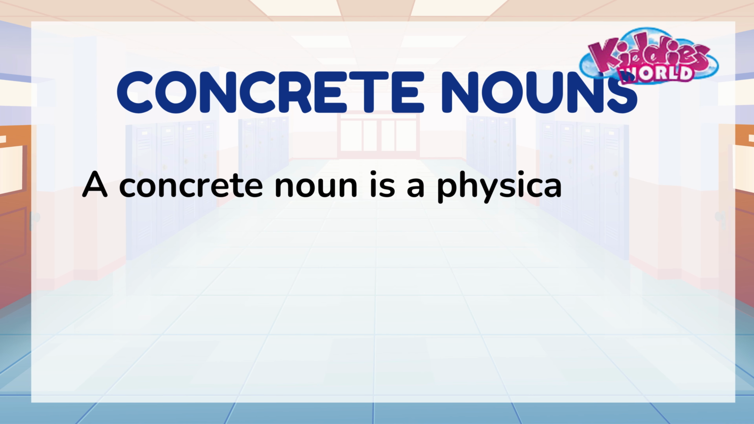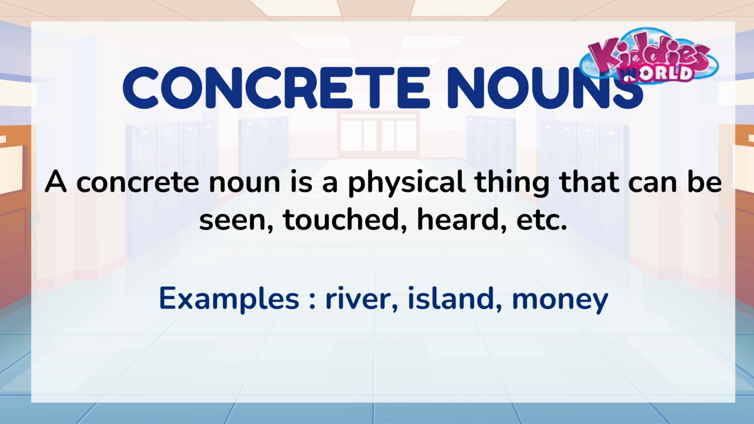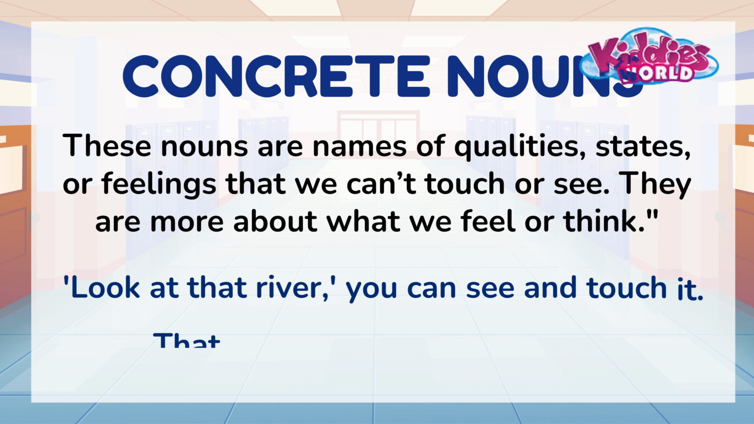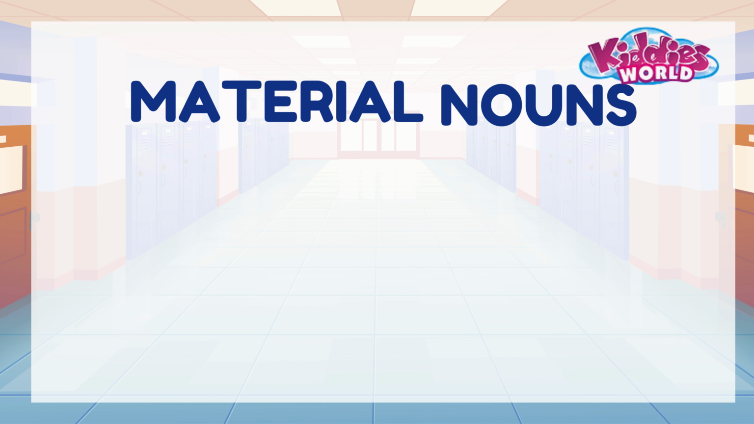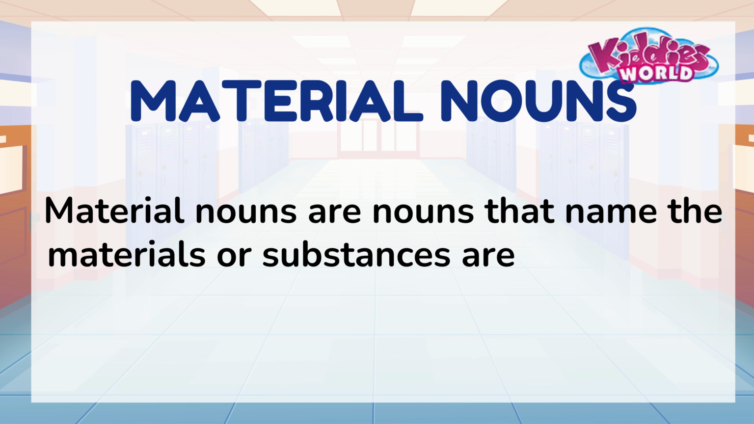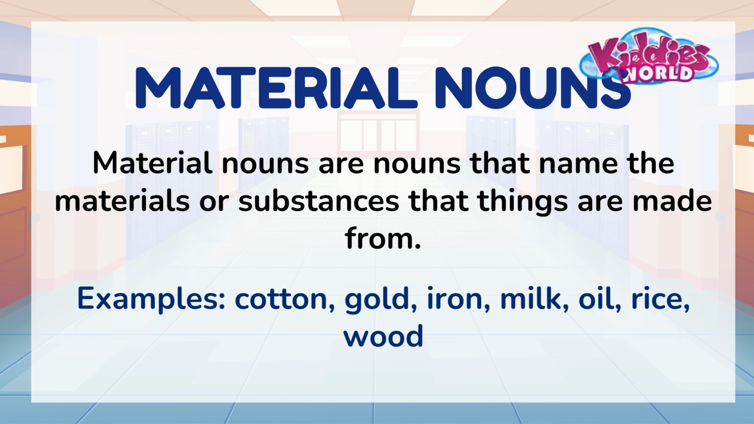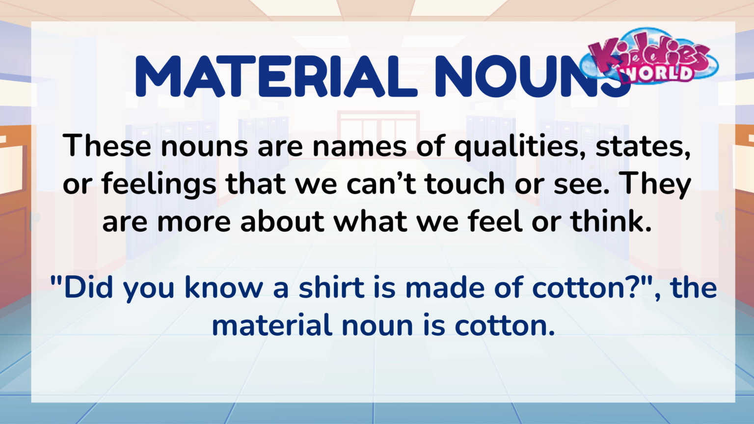Concrete nouns. A concrete noun is a physical thing we can see, touch, or hear. Examples: river, island, money. So when I say, look at that river, you can see it and touch it. Material nouns. Material nouns name the materials or substances things are made from. Examples: cotton, gold. Did you know a shirt is made of cotton?